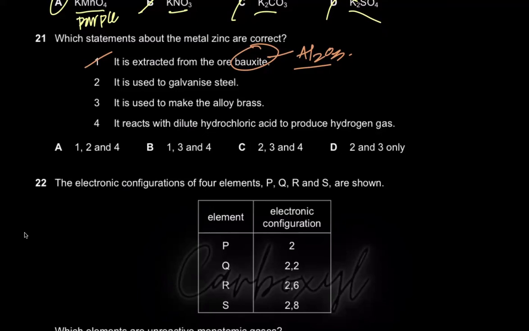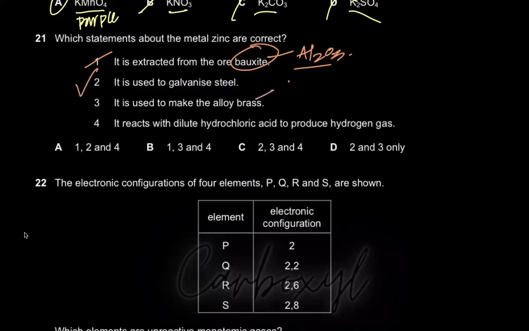Okay, it is used to galvanize steel. Yes, it is used to galvanize steel because you studied the concept of galvanization and sacrificial protection. What is galvanizing? It's basically coating a layer of zinc on top of iron or steel. Why am I saying steel? Because steel also has a certain percentage of iron in it, right? So you want to prevent that iron from rusting. That's why you coat it with zinc. So yes, you do that. And it is used to make the alloy brass. Brass is made from zinc.